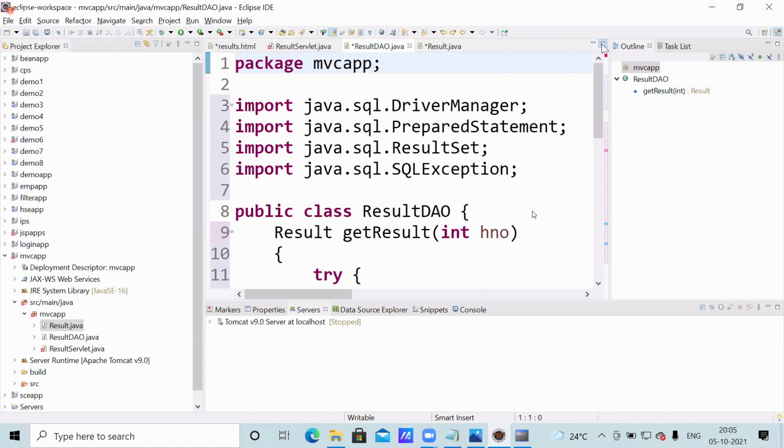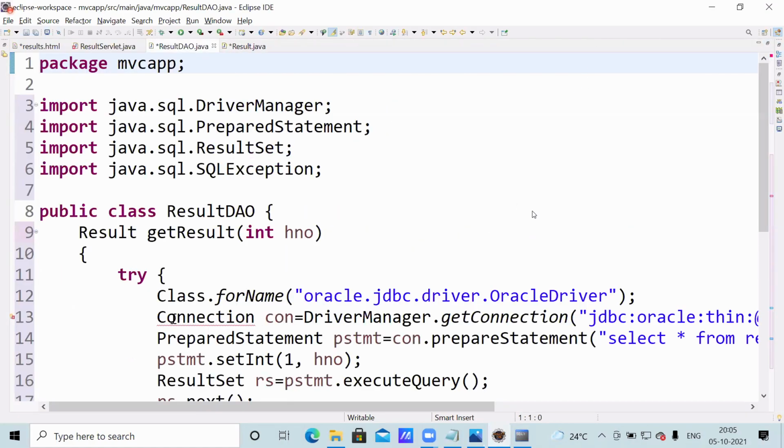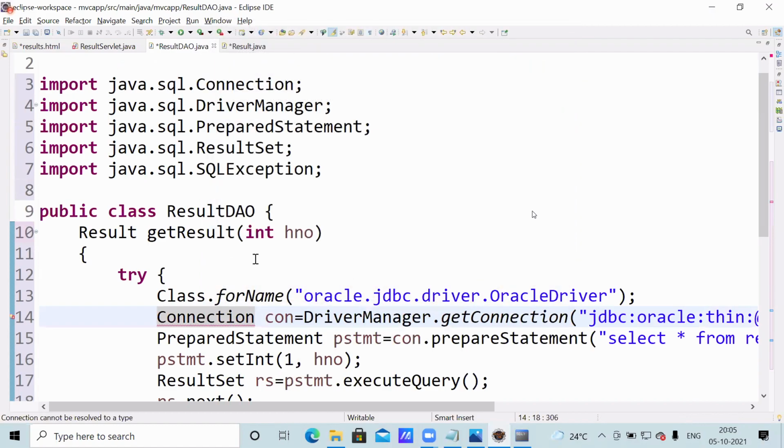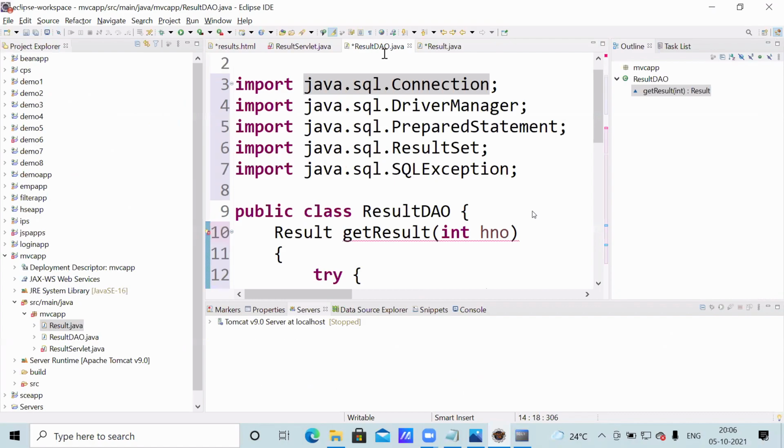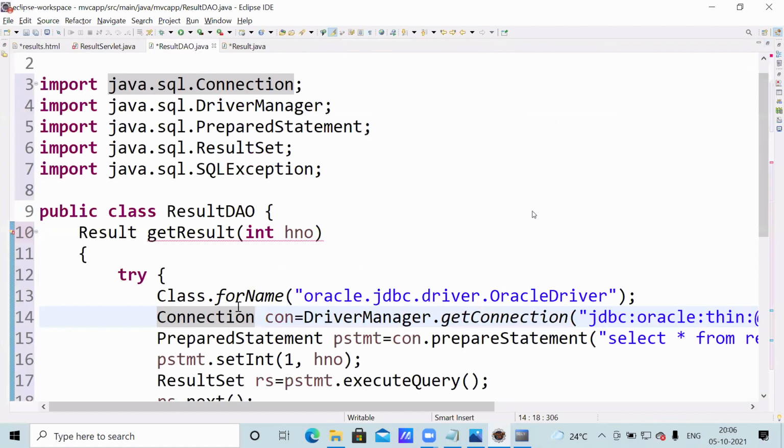In the bean class, in the DAO class, this connection is not completed. Okay, I cancelled. The connection is cleared. Now we will write one JSP program. Here, the bean class. Actually, we can write it like a POJO class. It is not compulsory. A default constructor will be there.